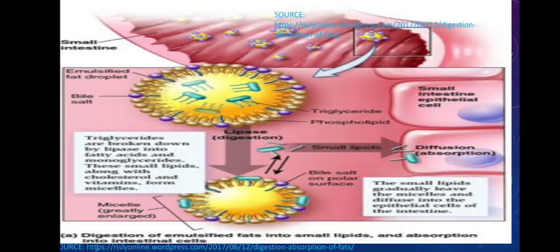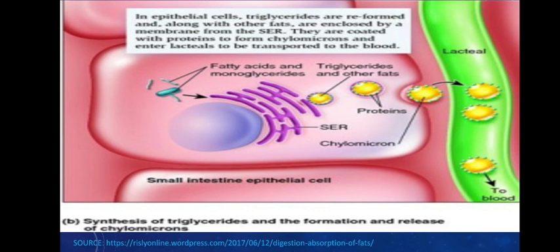Now once they come into the enterocytes, inside the enterocytes they will be then processed, okay, by the help of endoplasmic reticulum. Usually smooth endoplasmic reticulum is involved in it. Smooth endoplasmic reticulum will then form something called chylomicrons. These chylomicrons are some kind of packages, okay, they are some kind of packages formed of proteins and the fatty acids, where actually these fatty acids will combine with the alcohol glycerol to form triglycerides.